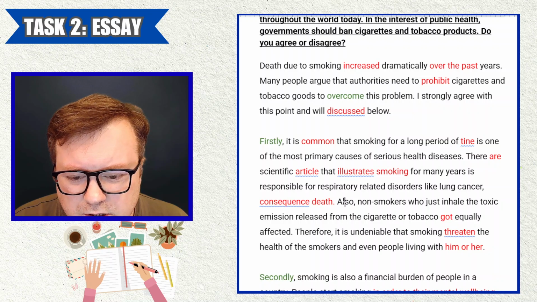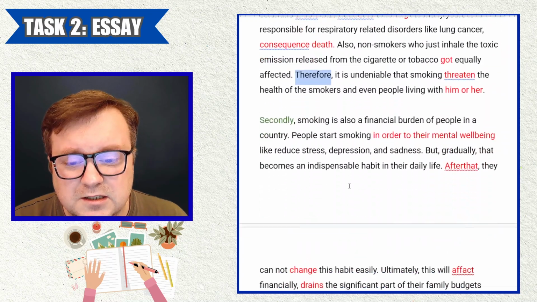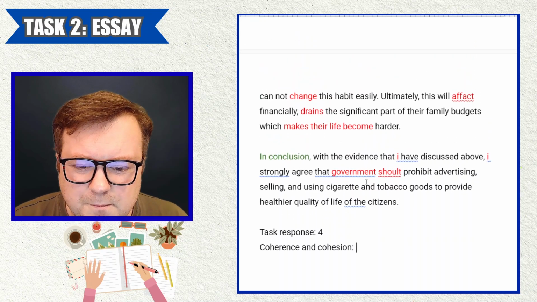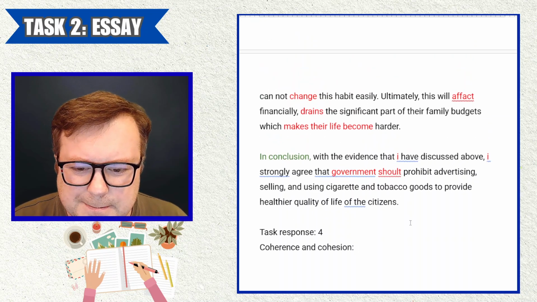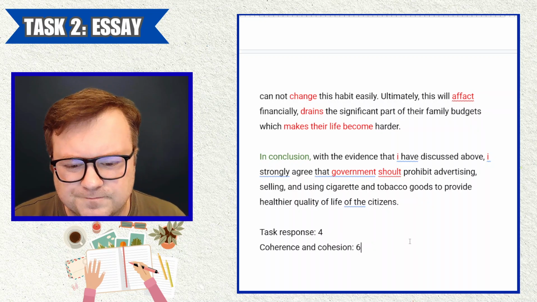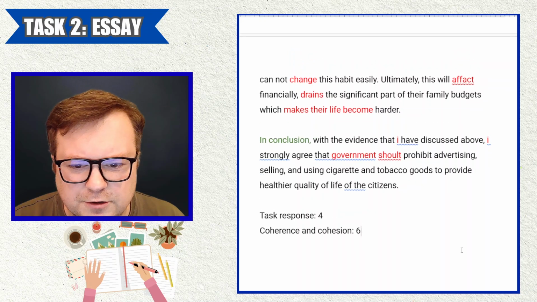Another also here. A bit of therefore. So we do get some nice, decent connectives, and I'm going to give the 6 for coherence and cohesion.